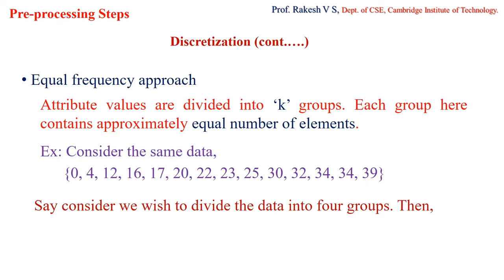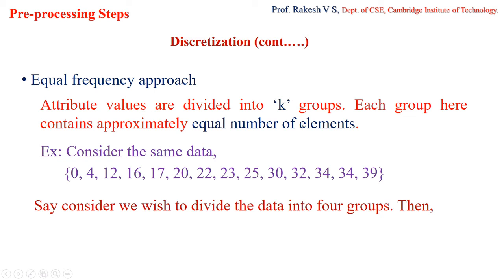Next, let us see the equal frequency approach. In the case of the equal frequency approach, attribute values are divided into k groups, and each group contains approximately equal number of elements. When I say frequency here, it is nothing but the number of elements that each category will have, correct?